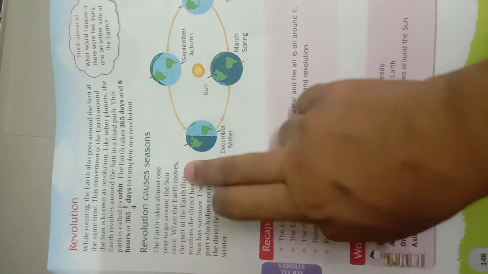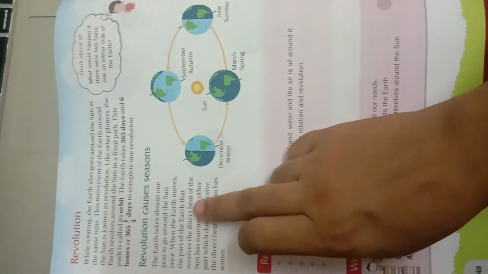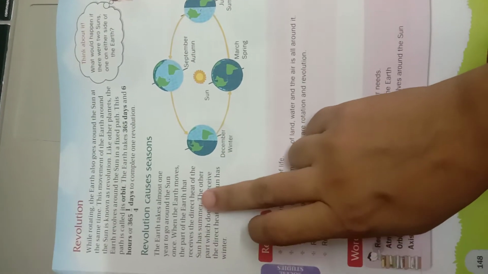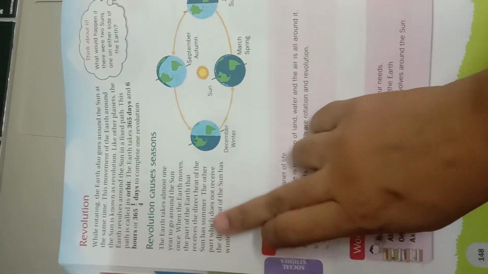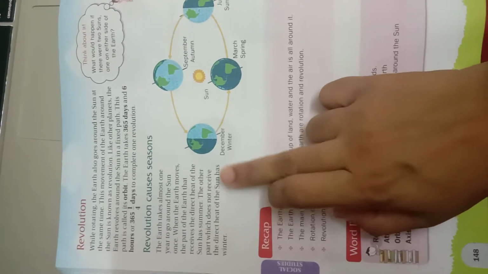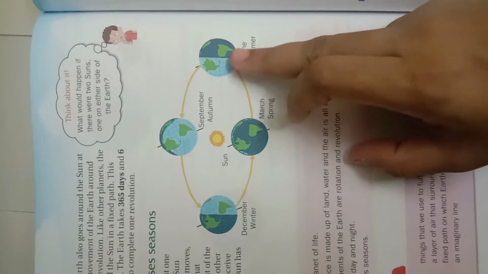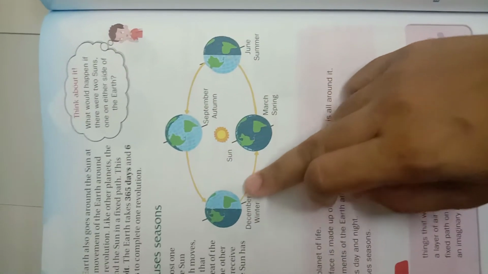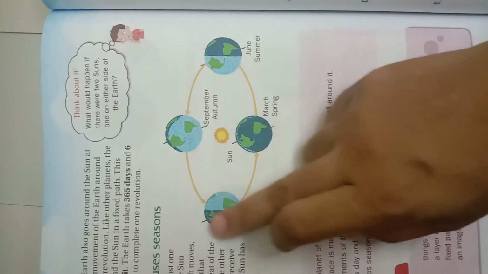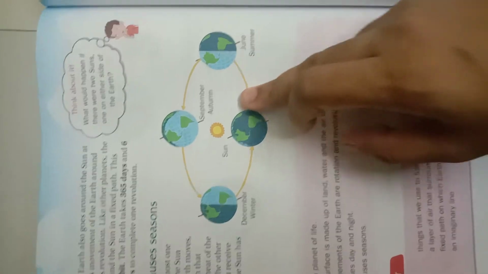When the Earth moves, the part of the Earth that receives the direct heat of the sun has summer. The other part which does not receive the direct heat of the sun has winter. Now you can see in this picture how the Earth is revolving around the sun and it takes 1 year. But during this time, seasons are formed.